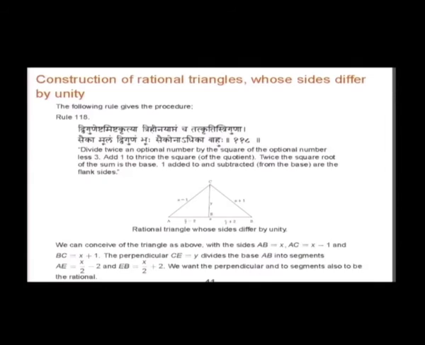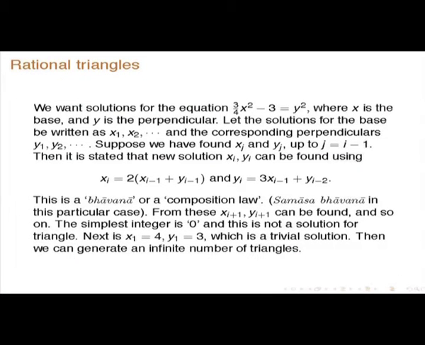Now he will say that x is the base and y is the perpendicular. Let the solutions for the base be written as x1, x2 etc. and the corresponding perpendiculars y1, y2 etc. Suppose we have found xj and yj up to j equal to i minus 1. Then it is stated that the new solution xi, yi can be found using xi equal to 2 into xi minus 1 plus yi minus 1, and yi equal to 3 into xi minus 1 plus yi minus 2. So, this is what is given in the verse.